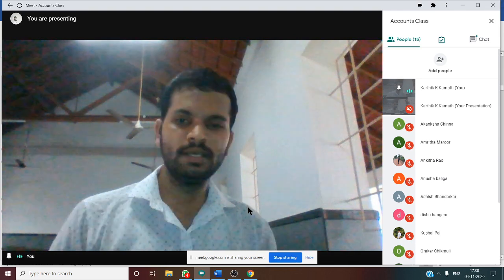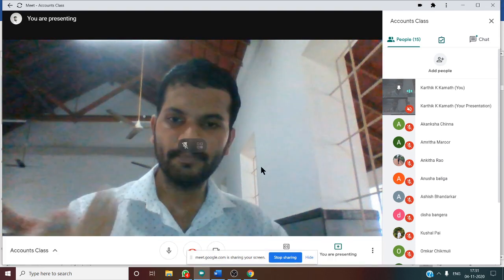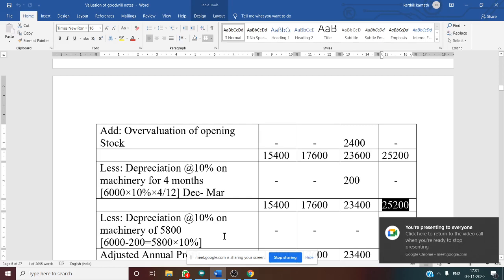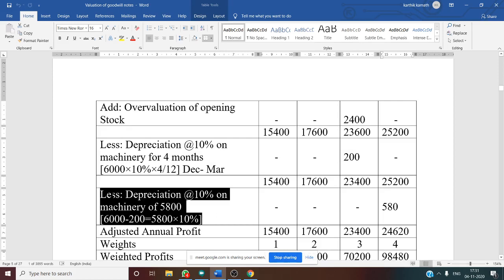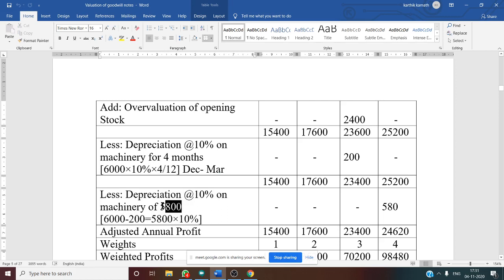Unless otherwise stated, you get the reduced amount. So here next year also we need to calculate depreciation, but here we are considering the written down value method. So again, less depreciation at 10% on machinery of 5,800. Why 5,800? Because original value is 6,000 and previous year depreciation is 200. So that depreciation amount we need to deduct. 6,000 minus 200, you will get 5,800. So on 5,800, 10% rate of depreciation, the amount will be 580. That is for the last year, and the other 3 years is nil.